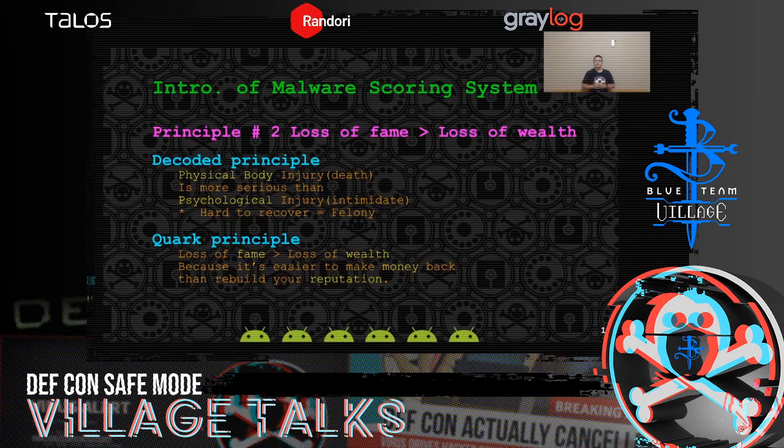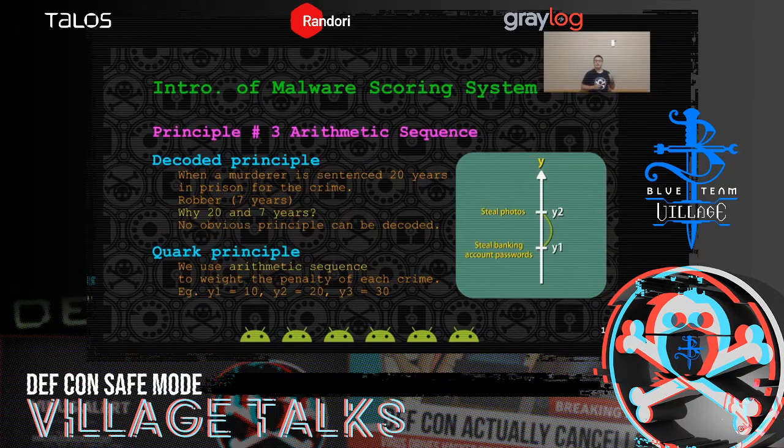Now let's see principle number 2. We consider that the loss of fame is greater than the loss of wealth. So in the criminal law, physical body injury is more serious than the psychological injury. So the principle we decoded here is when things are hard to recover, we consider it a felony. So with this principle decoded, we developed our second principle. We consider the loss of fame is greater than the loss of wealth because it's easier to make money back than rebuild your reputation.